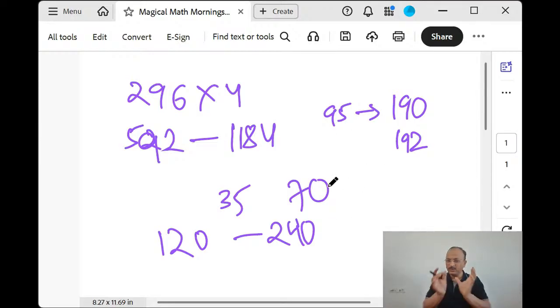I hope you learned this technique, but it requires a little bit of practice. When you are going to do, especially in competitive exams, speed will be the most important criteria. And there, multiplication by 4, and tomorrow you are going to do the multiplication by 8. And I want all of you to practice this doubling concept and come.